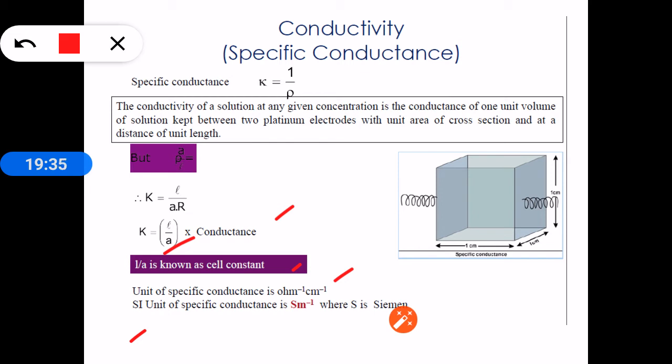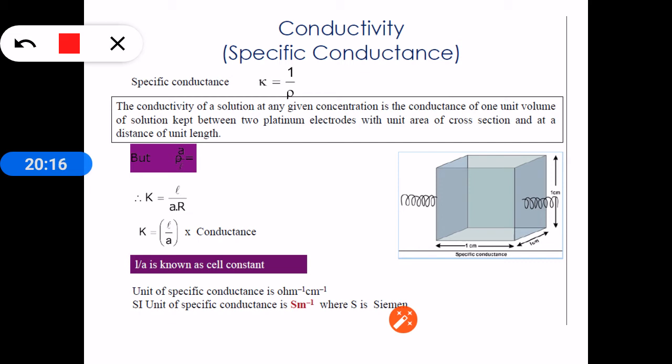Specific conductance or conductivity is defined as follows: when length is 1 centimeter and area of cross section is 1 centimeter square, from this equation K becomes equal to C. So for a material whose length is 1 centimeter and area of cross section is 1 centimeter square, the conductance of that material is called specific conductance K. This is the definition for metallic conductors. A metallic conductor like iron, nickel, aluminum, whose length is 1 centimeter and area of cross section is 1 centimeter square, the conductance of that material is called specific conductance. This is the definition for metallic conductors.